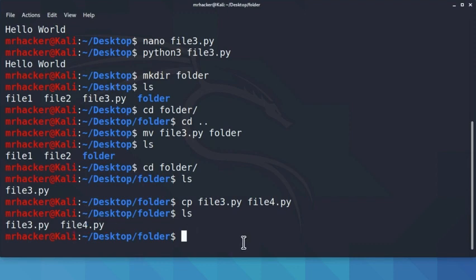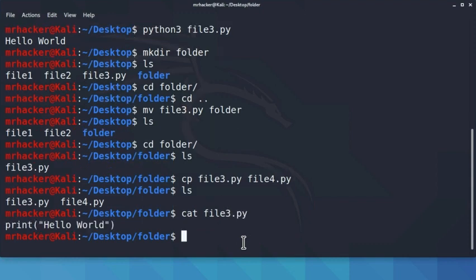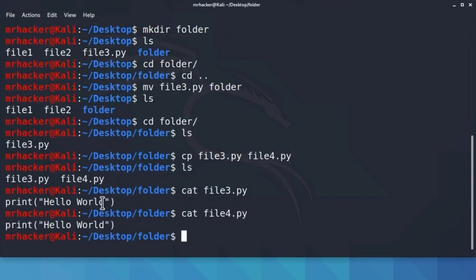If we want to check whether they are exactly the same, we can cat the content of file3.py and cat the content of file4.py. And we can see they're both the same Python programs. And last command that we want to cover regarding files is the command rm. This command deletes files and directories, and let's say we try to delete file4.py, that is our copy of our Python program.